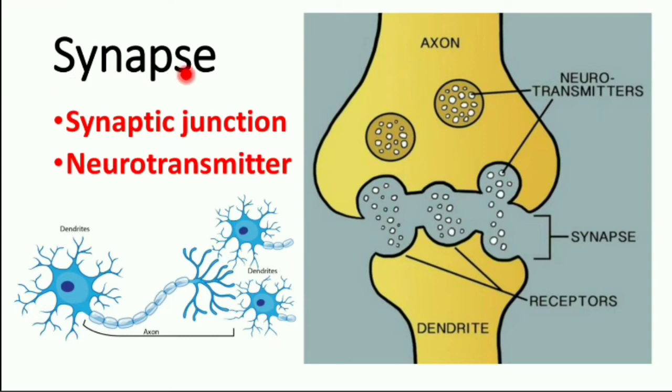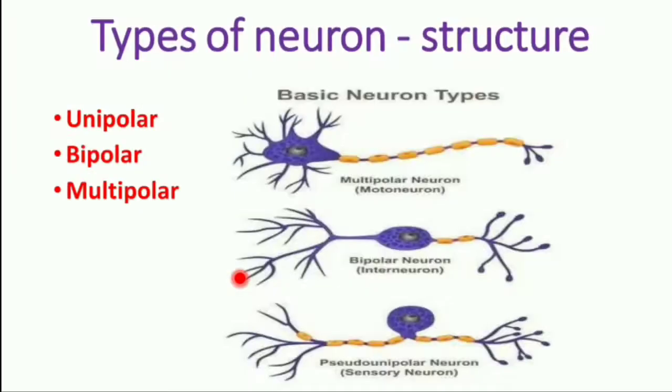Coming to the synapse, it is otherwise known as synaptic junction. It is the space between two neurons, the axon of one neuron and the dendrites of another neuron. The space between the two neurons is known as synapse, where chemicals called neurotransmitters are transmitted. These are the chemicals secreted by the synaptic knob, which travel from one neuron and reach the dendrites of the other neuron.